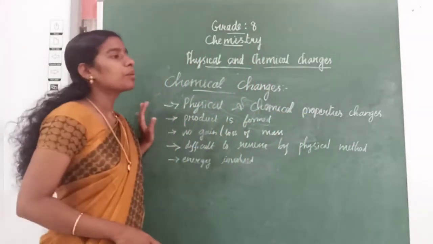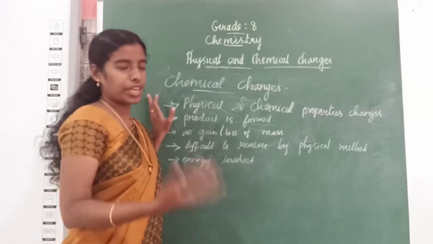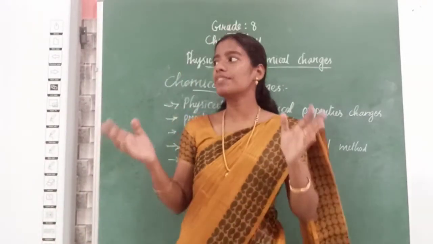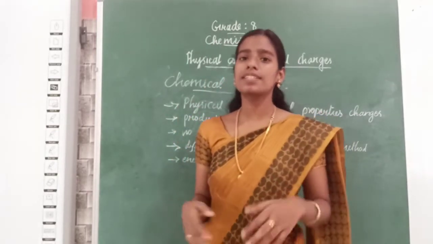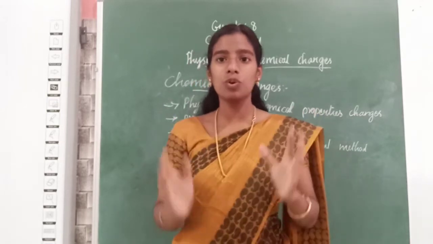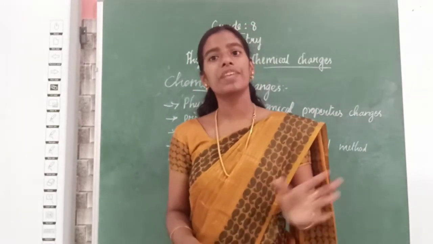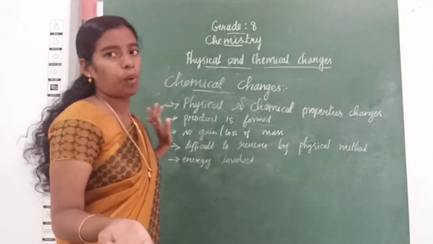First one is both physical and chemical properties changes. In physical changes, only the physical properties vary, and when you consider chemical changes, both the physical appearance and the chemical properties of the substance undergoing this particular change will vary. Then the next one is new product is formed.